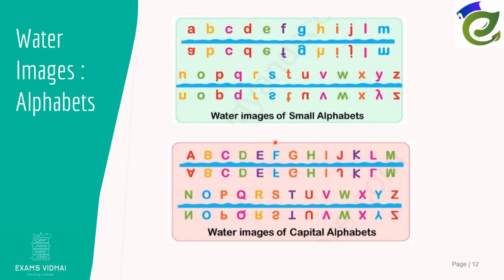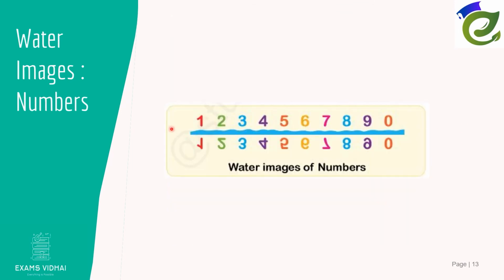I'll also show you in the next slide how numericals are visible, like what reflection comes up in the water if you keep numericals. So with this into consideration, let's check out how the questions are framed here.